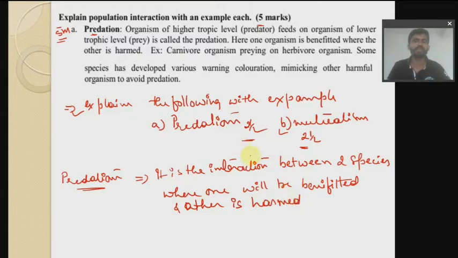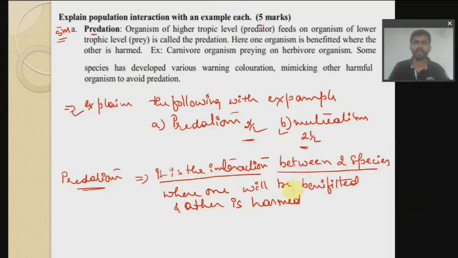This definition is with respect to predation, but whenever you write the definitions of anything, it might be predation, competition, mutualism, or parasitism, these are similar. It's an interaction between two species where the only thing you have to mention is whether it is benefited or whether it is harmed.